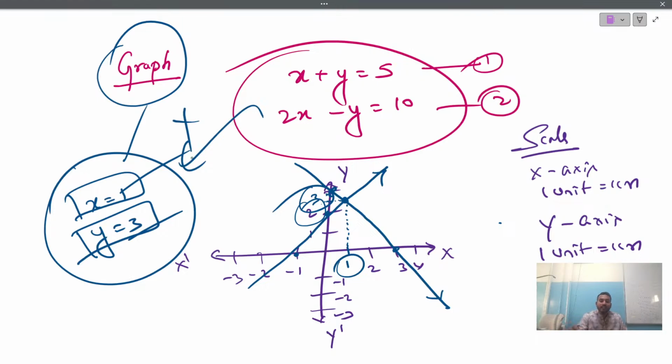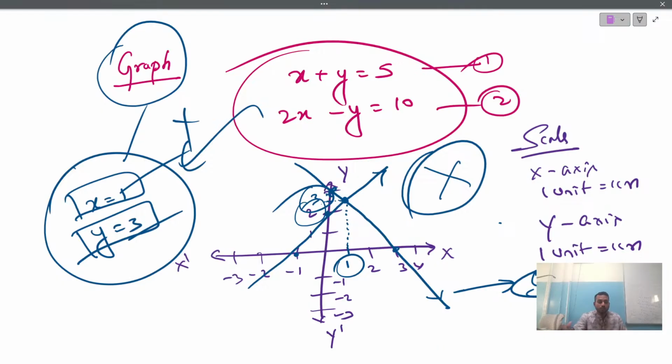Okay. Now, in case you are finding difficulty, sir, I don't know how to plot the graph. No worries. I will share the link in the description on how to draw the graph and how to plot the values of the graph. If you know, well and good. Go ahead, go to the next question.